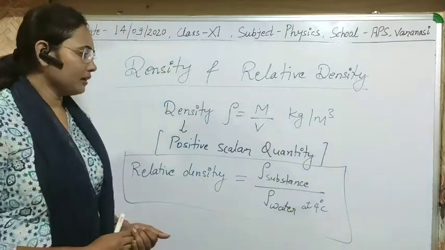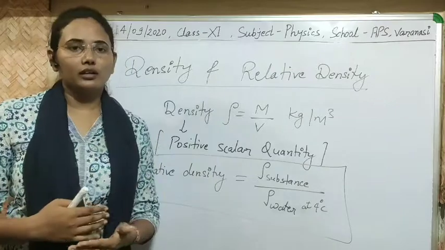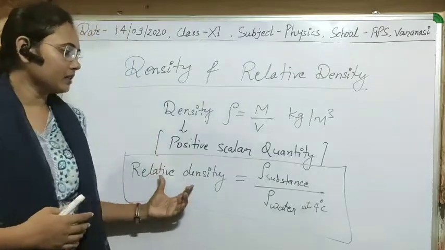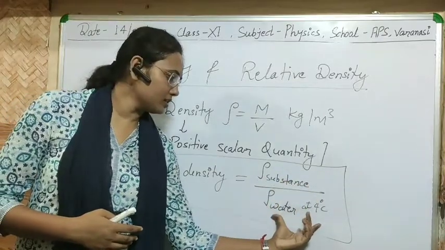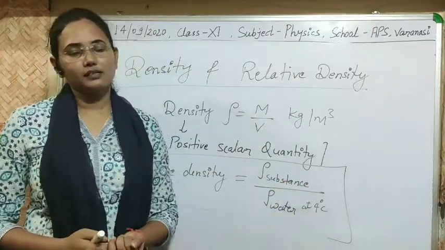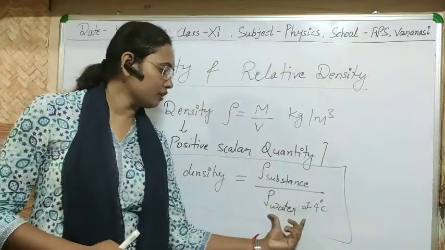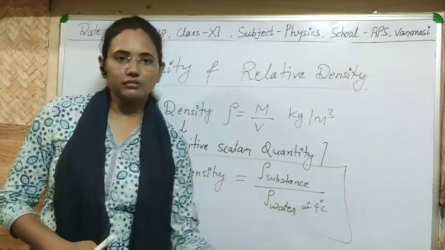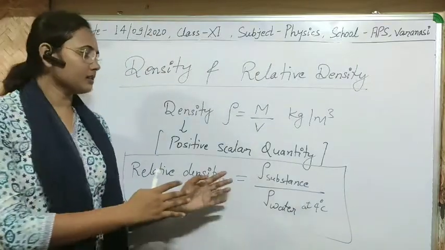For example, let us consider we immerse any substance in water. So what will be the relative density? Simply the density of that substance to the density of water at 4 degrees Celsius. As you know, we measure the density of water at 4 degrees Celsius accurately, so that's why we take this for the relative measurement. Okay, I think this is clear to you.